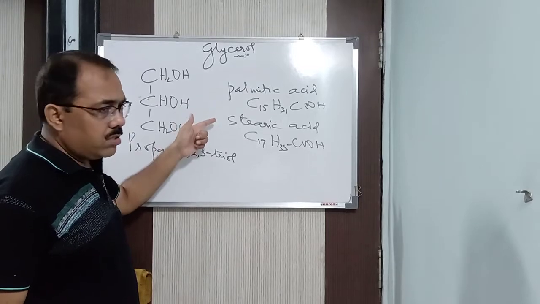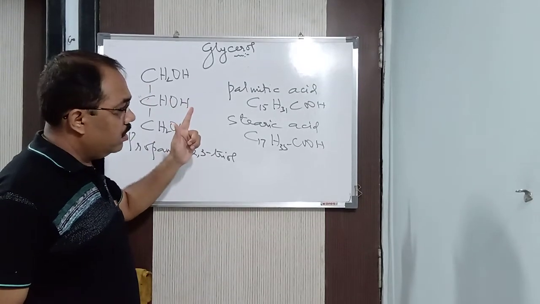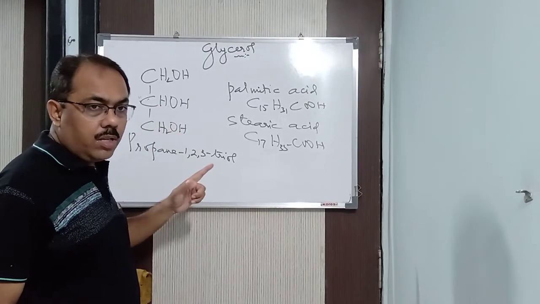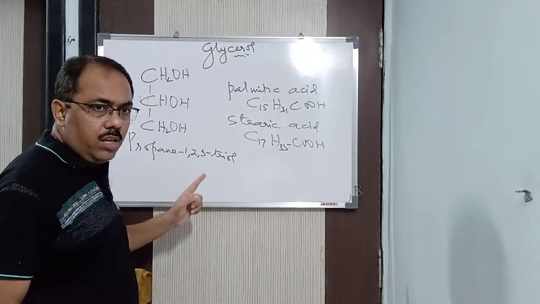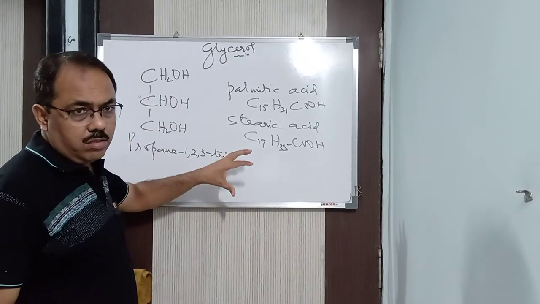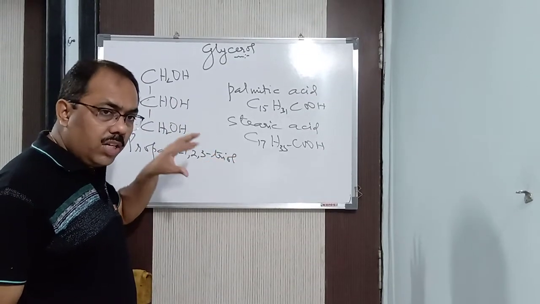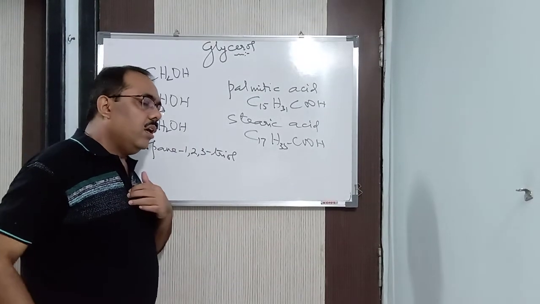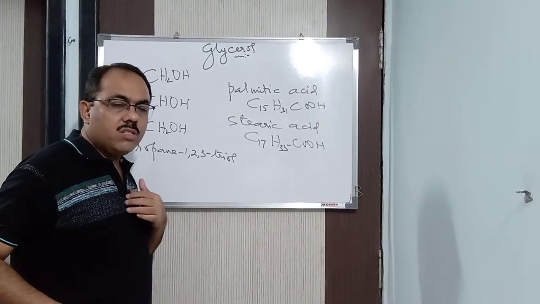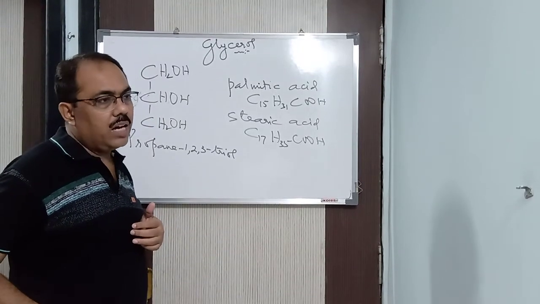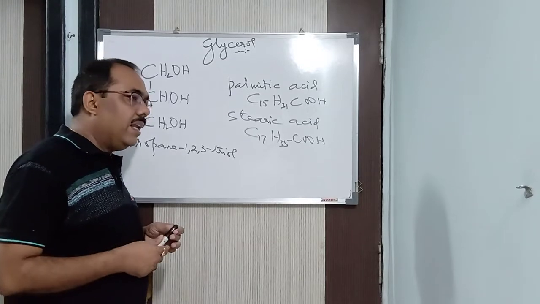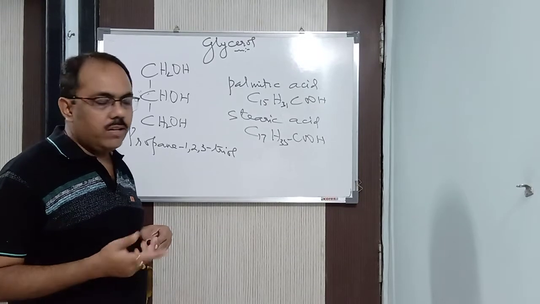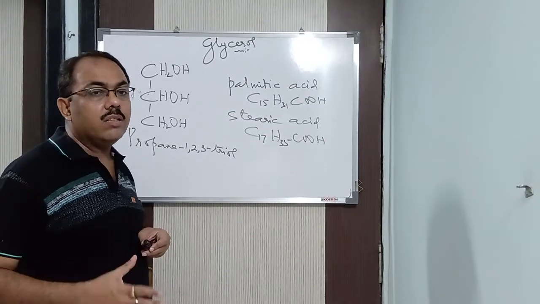From the salts of these higher carboxylic acids, which are known as glycerides or triglycerides and are present in vegetable oil or animal fats, we go for hydrolysis. Upon hydrolysis we get glycerol. In the soap industry, the hydrolysis process is called saponification, which is done with NaOH. In the candle industry, it is done with hot water. The byproduct is nothing but glycerol.